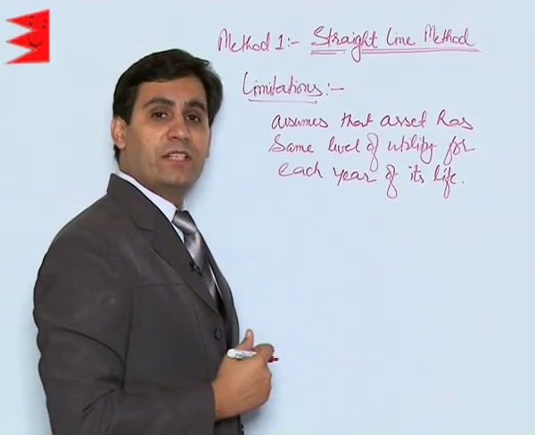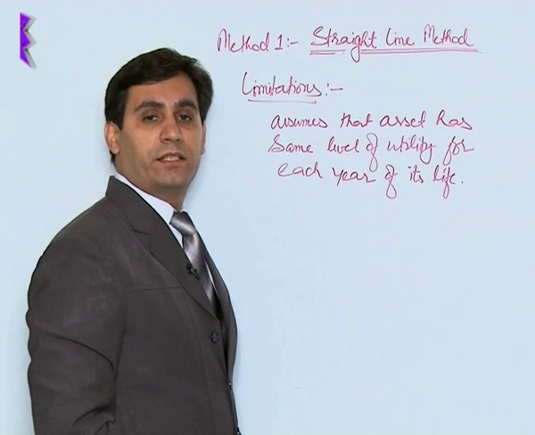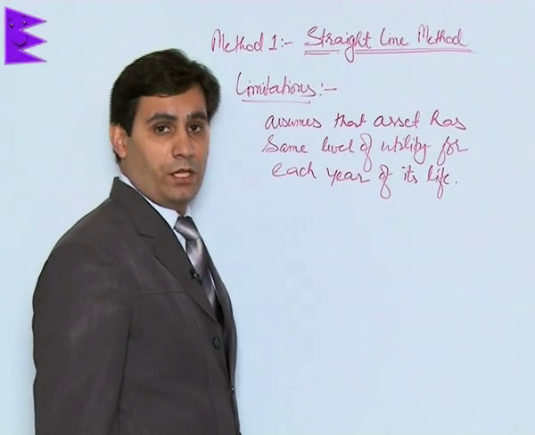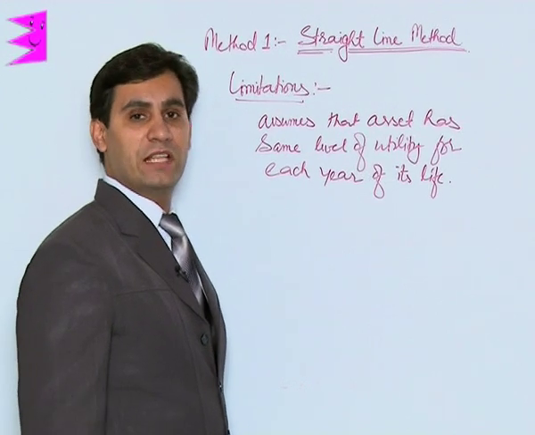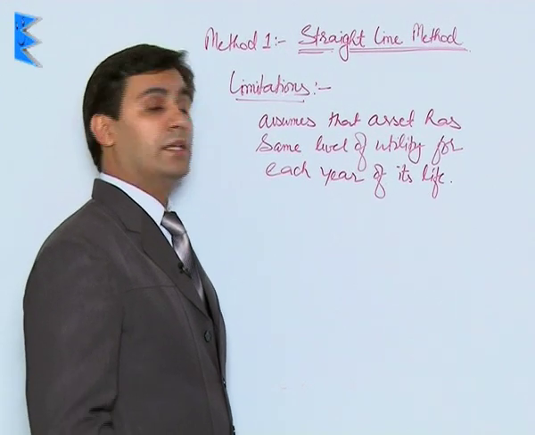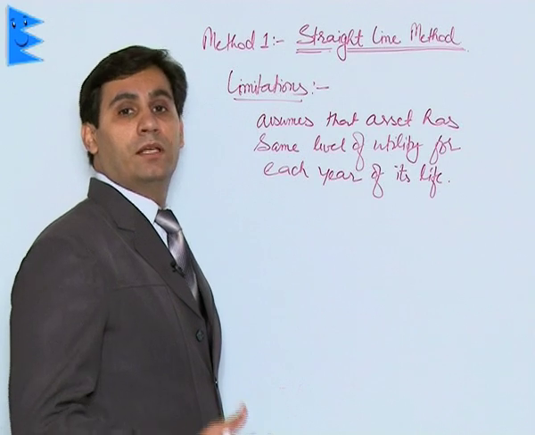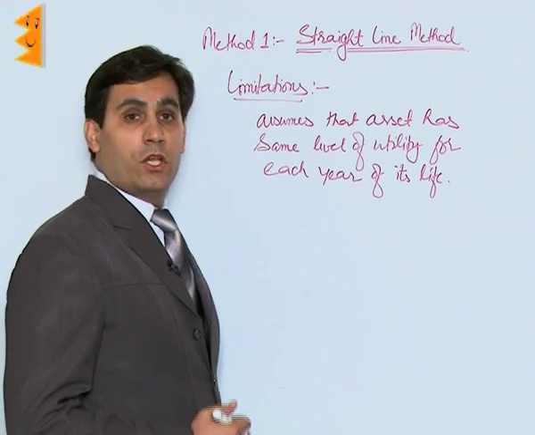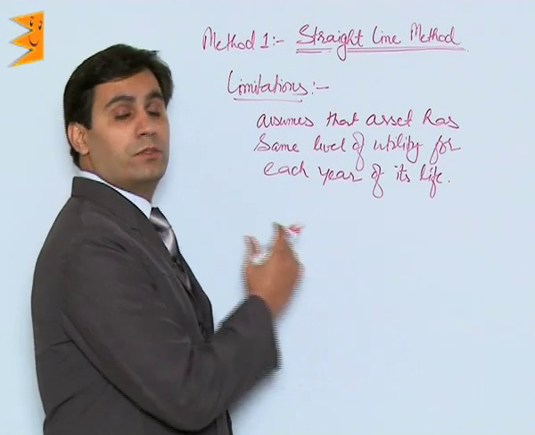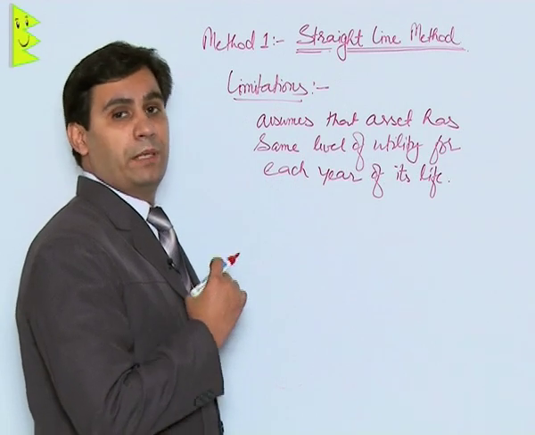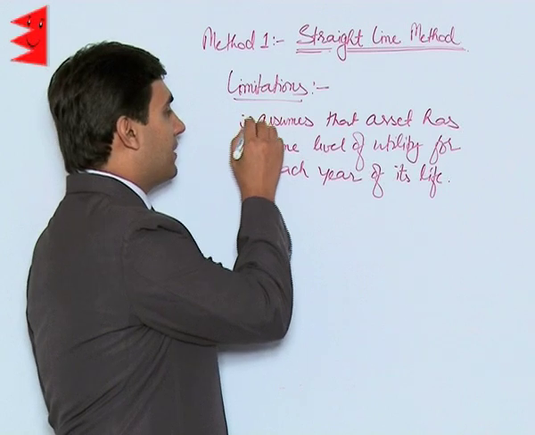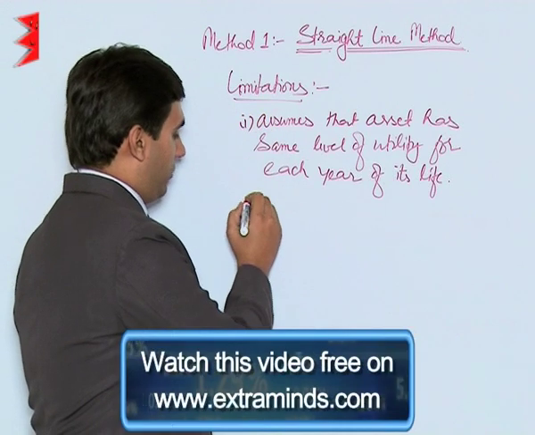I mean, the asset, when it is acquired, it is a new asset. It works very efficiently. So obviously its efficiency and its utility in the first few years of its life would be much higher than its utility over the last years. So this assumption actually makes this method a very difficult method to implement. So this is the first assumption or the first limitation.